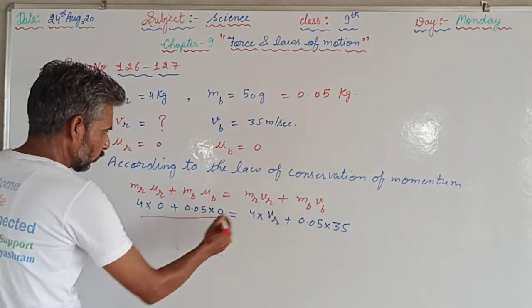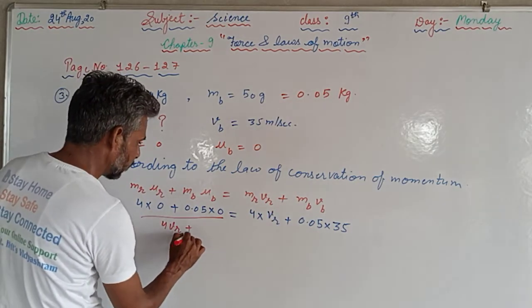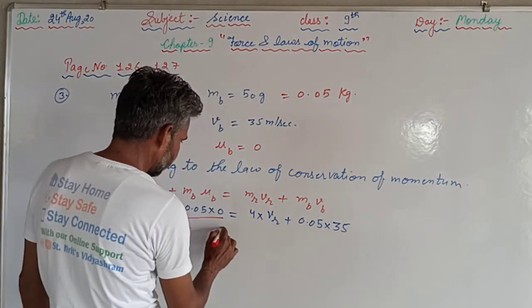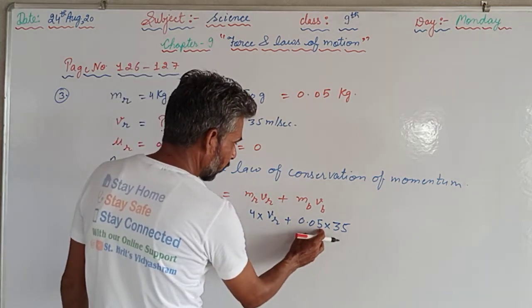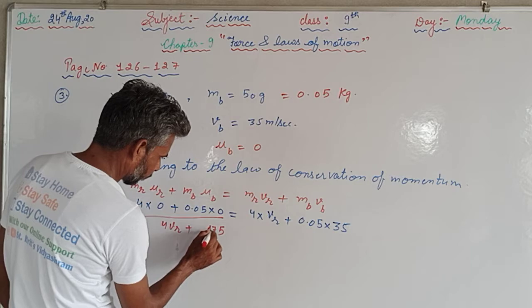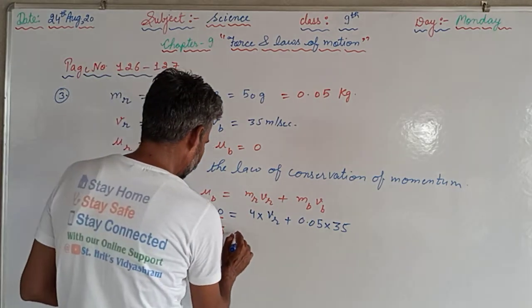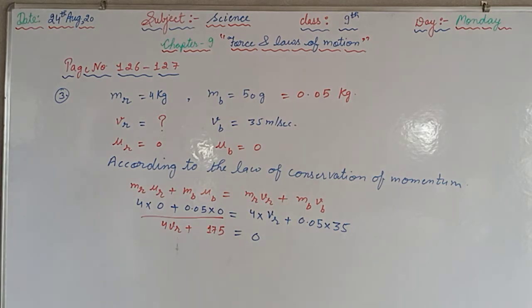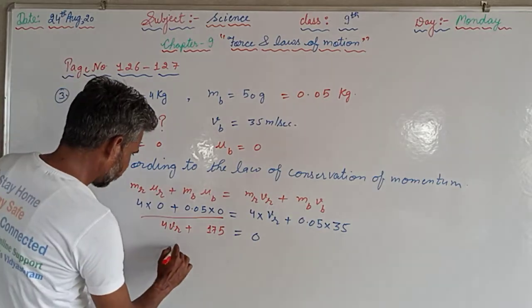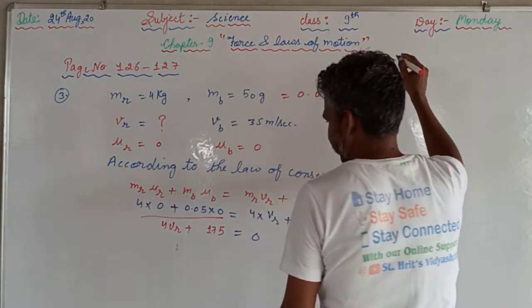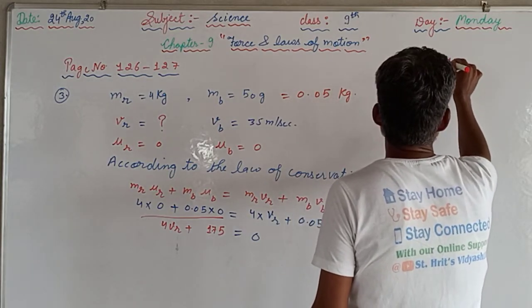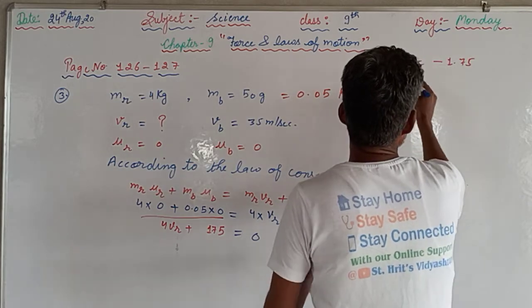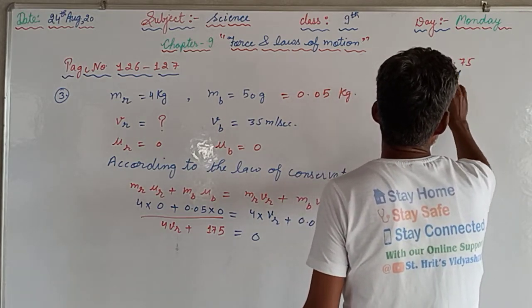So we will write here 4 VR plus, we multiply 5 5 is 25, 5 3 is 15, 15 plus 2 is 17, and the decimal will come after 2, so that is 1.75, and that equals 0. We are supposed to find VR. From here we can write this side, that will be easy to see, that 4 VR is equal to minus 1.75.